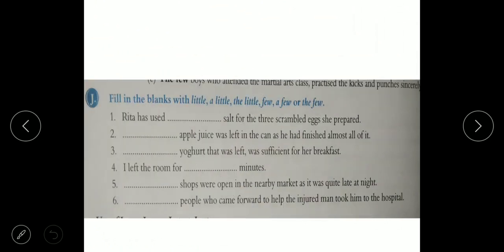Now do the next question. Fill in the blanks with little, a little, the little, few, a few or the few. Here the first one is the salt. See that blank after which comes salt. Is salt countable or uncountable? Uncountable. Then what do we use, little or few? Because it is uncountable, we use little. Rita has used, now which do we use, a little or the little? Rita has used salt for the 3 scrambled eggs she prepared, meaning at least some, so a little will come. Rita has used a little salt.